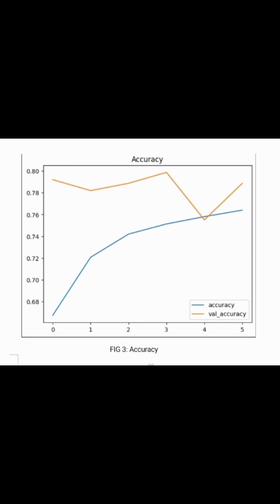Validation accuracy is generally a better indicator of the model's performance on unseen data. If validation accuracy does not increase with the training accuracy, it could indicate overfitting. Overfitting occurs when a model learns the training data too well, including noise and specific details, and does not generalize well to new unseen data.